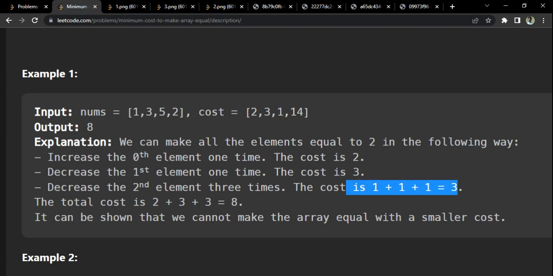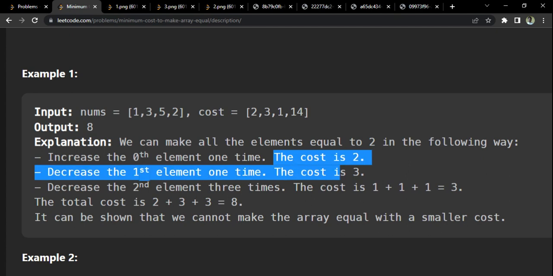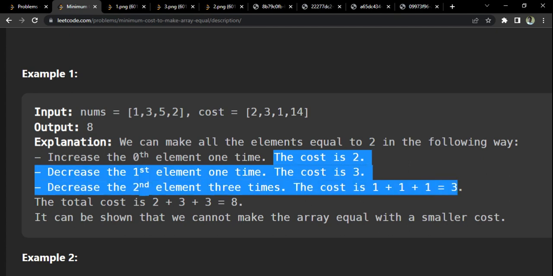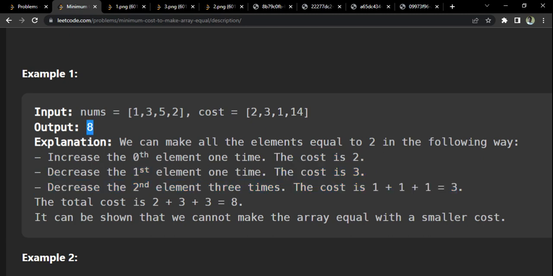If you talk about the total cost, this one is obviously 2, so I did not pay any cost to change it. For the other 3, we have to pay some cost, and these are the costs: 2 plus 3 plus 3, which becomes 8. So the answer is 8.